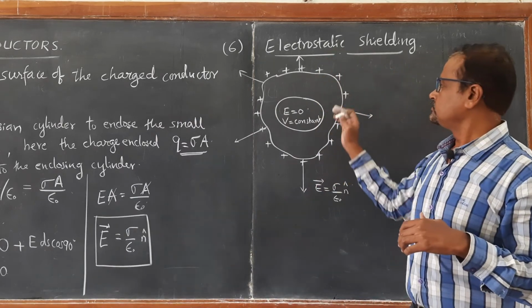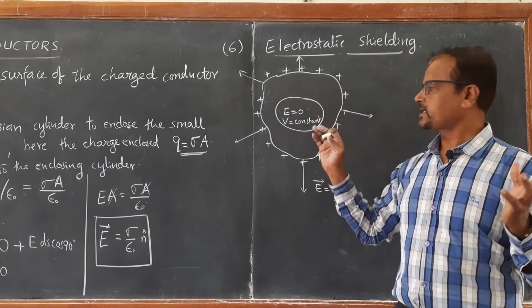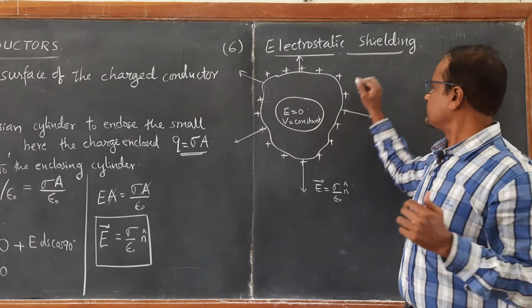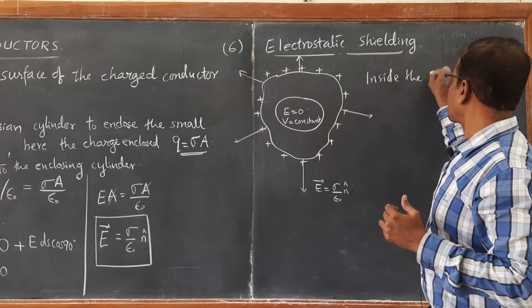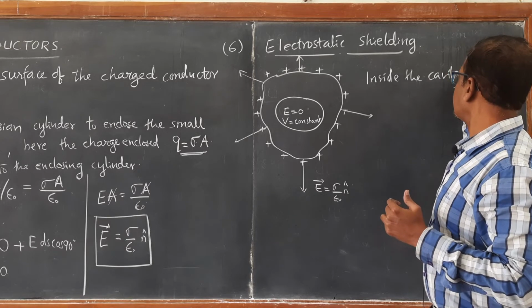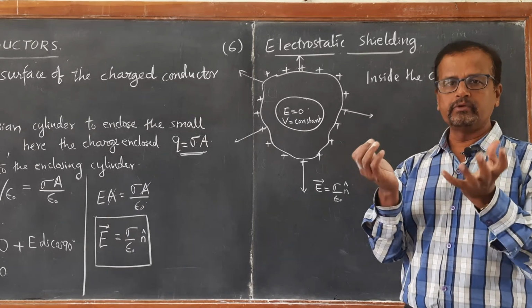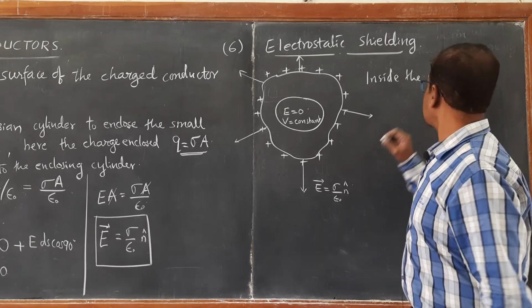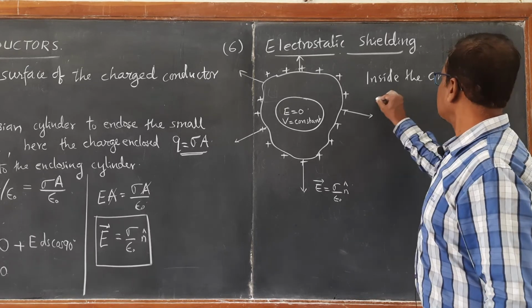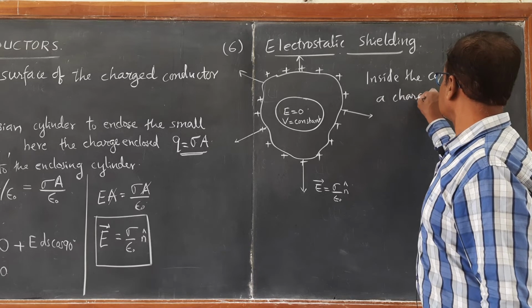Now, the electric field inside the cavity. Cavity means having a certain volume, a certain space inside, where there is nothing. Inside the cavity of a charged conductor,